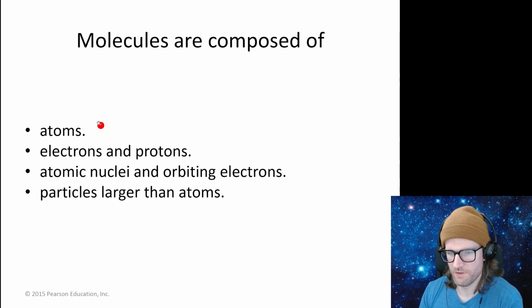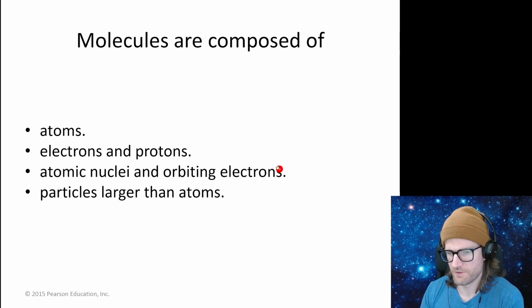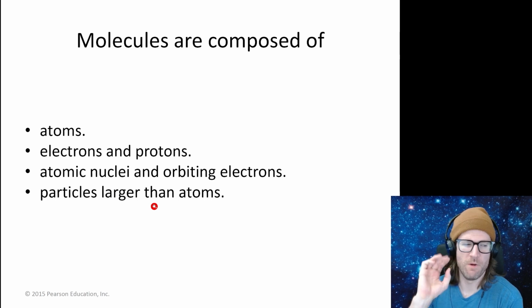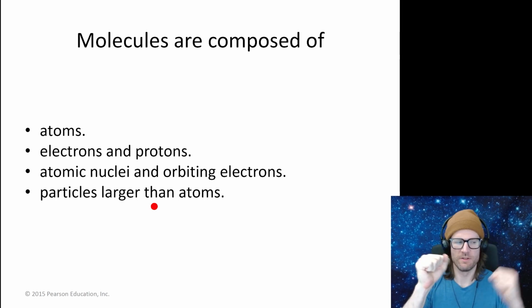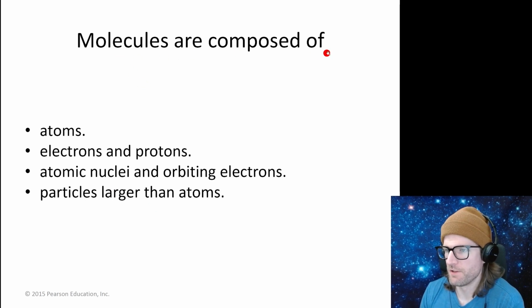Molecules are composed of atoms, electrons and protons, and neutrons, so that's not a good answer. Atomic nuclei and orbiting electrons, that sounds like an atom. Particles larger than atoms, that sounds right. But I think the best answer is molecules are composed of particles. So a molecule is a particle that's made up of many atoms bonded together. So molecules are composed of atoms, I think, is the best answer.